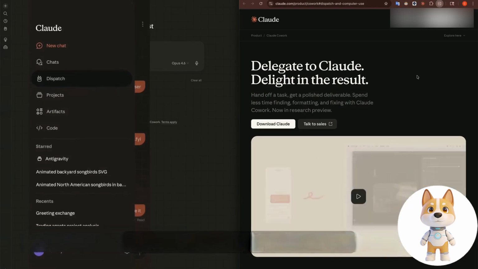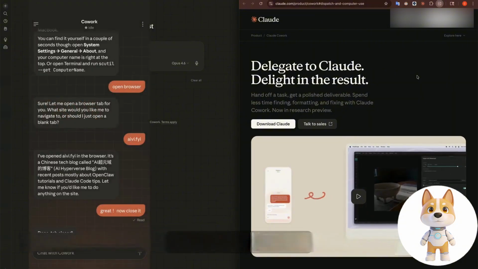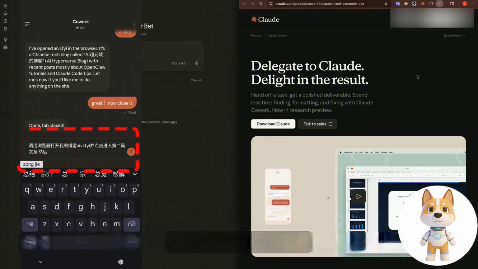On my mobile phone, I open the Claude app. Then I click on Dispatch here, that is, send the task to the computer. Here I enter a task.